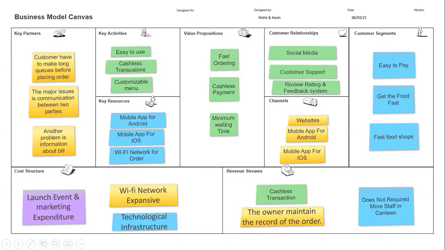Business model canvas. This is our business model canvas for the canteen automation system. Next page.